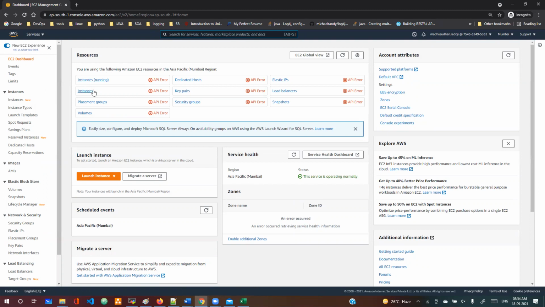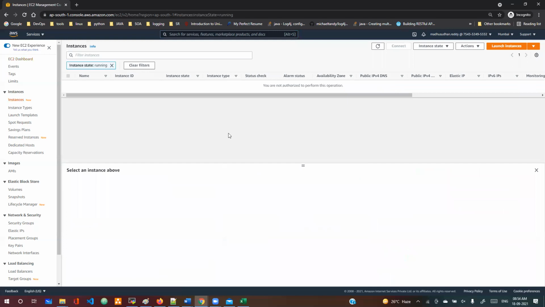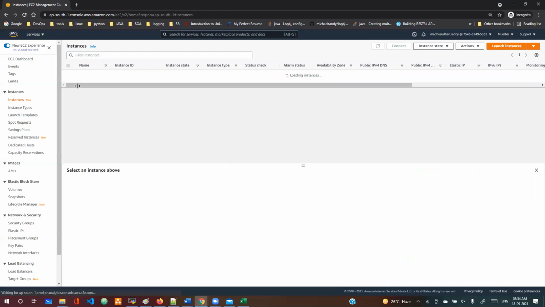Now see this. When I open this, it shows API error, API error, API error, API error. When I open these instances, what happened? You see, you are not an authorized person to perform this operation, because this Madhusudan.reddy user is unable to see EC2 running instances. Even, let's say, you are unable to launch instances.